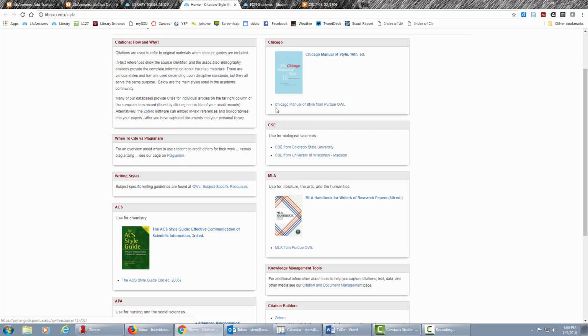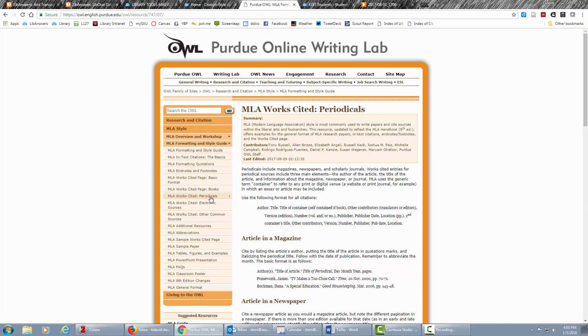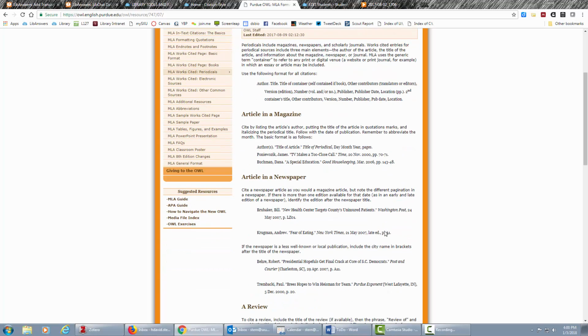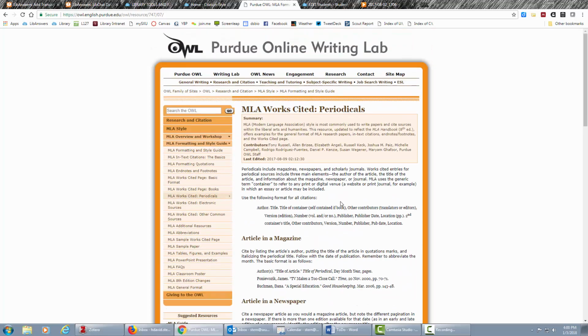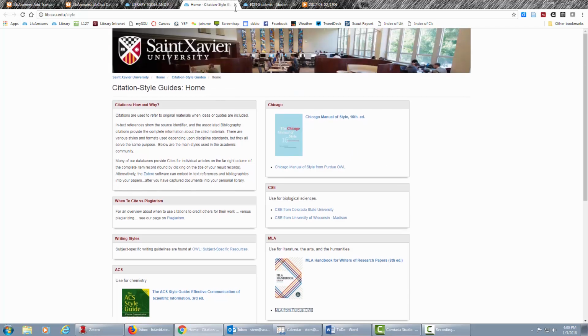So once you know which style you need to use, each one of them will have something called the Purdue OWL style guide. So let's just look at the one for MLA, Purdue OWL right here. And this says if you're using MLA and you're looking for something that happens to be from a periodical, in this case, this is the order in which things go. And here's some examples of typical citations to articles that you've used and want to reference back to. There's things for newspapers and review articles as well. But the important thing here is that if you go to the citation style page, you'll find the appropriate style for what you need to use.